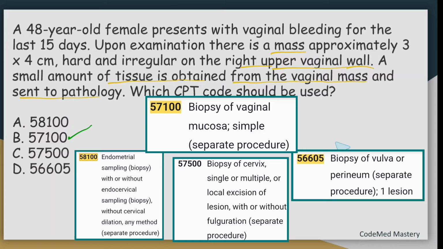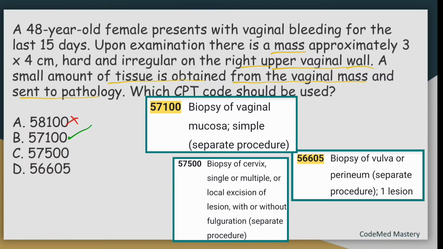We'll eliminate option A 58100 because that is for endometrial sampling with or without endocervical sampling. In the scenario, they have not mentioned endometrial sampling. So eliminate option A, and option C is for biopsy of cervix. But in the question, they have mentioned small amount of tissue is obtained from the vaginal wall. They have not mentioned biopsy of cervix, and also there is no excision of lesion. Instead, there is biopsy. Small amount of tissue is obtained from the vaginal mass. So we cannot code for biopsy of cervix.